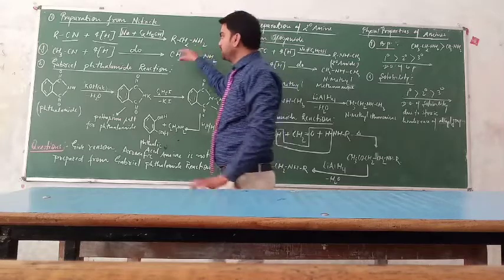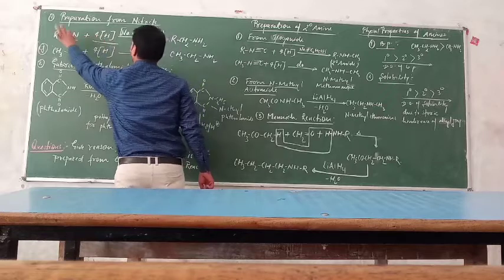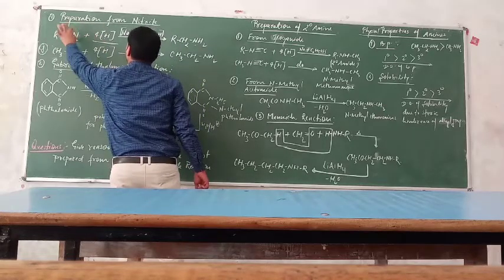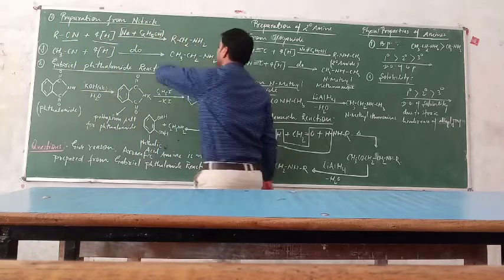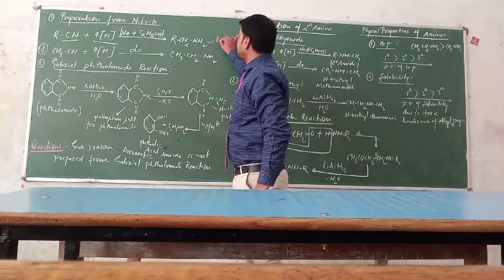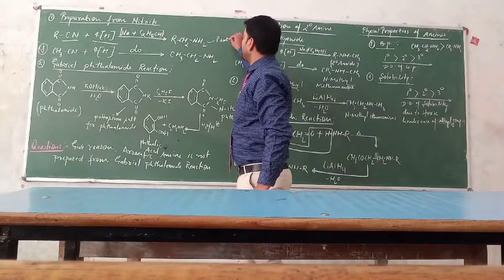Once again, from the 4 hydrogen atoms, 2 hydrogen will come towards the carbon and the remaining 2 hydrogen will come towards the nitrogen. Then we get RCH2NH2, and this RCH2NH2 is the amine, that is the 1-degree amine.